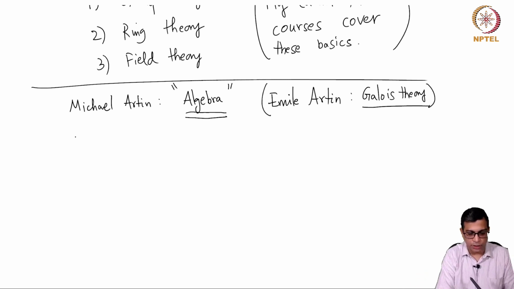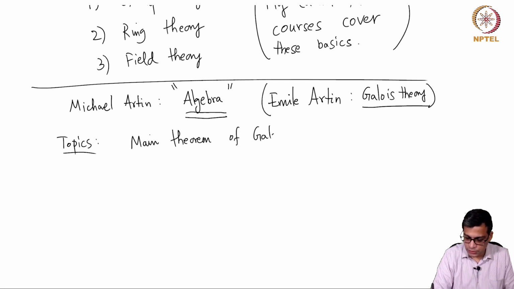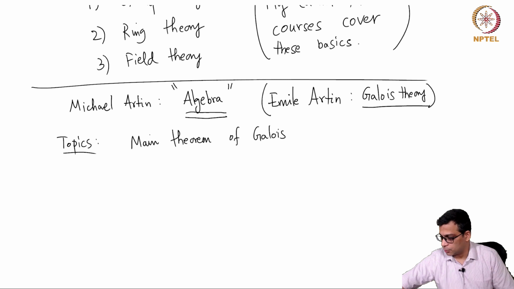Okay, so the main topics that we will cover are, so there is something called the main theorem of Galois theory. It will take us some time before we get to this. Main theorem of Galois theory.